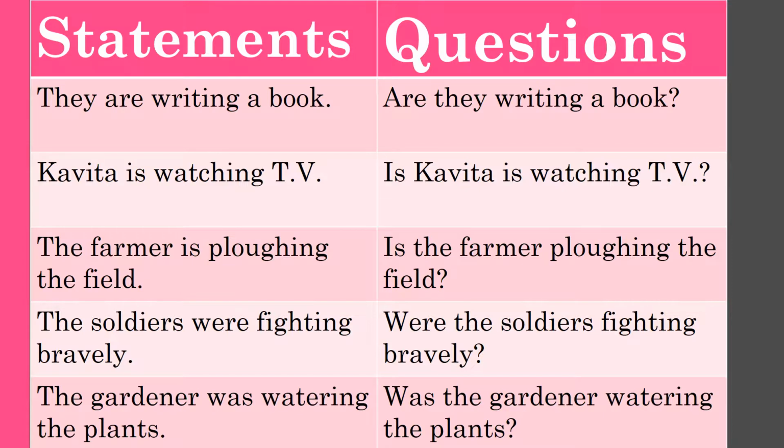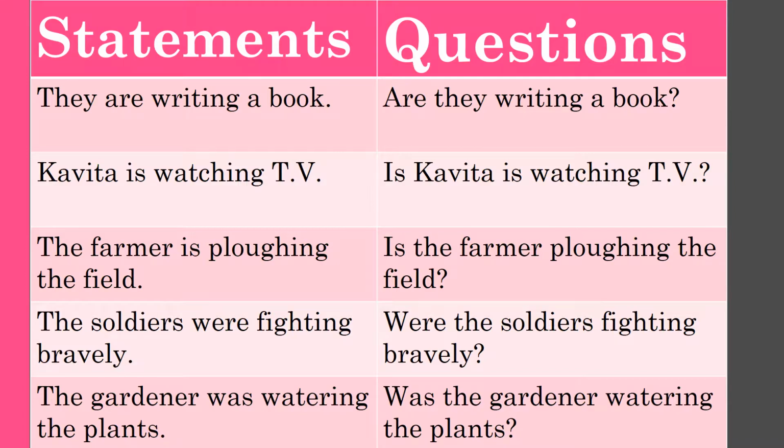And question mark. Students, please note that when you shift the helping verb to the beginning of the sentence, the first letter starts with a capital letter and then small letters continue. So same way, are they writing a book, and question mark. Second, Kavita is watching TV.